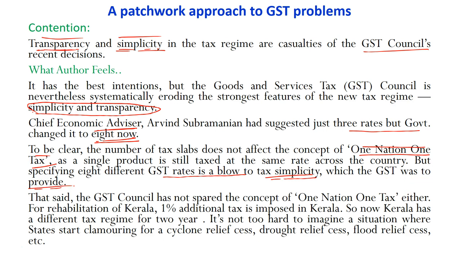Now, that said, the GST Council has not spared the concept of one nation, one tax also. To take an example, let's talk about Kerala. For rehabilitation of Kerala, 1% additional tax is imposed in Kerala. So now Kerala has a different tax regime for the next 2 years. The whole country would be charging one thing and Kerala would be charging 1% extra. It is not too hard to imagine a situation where states would start clamoring for a cyclone relief cess, drought relief cess, flood relief cess, etc. So we would never be able to have one nation, one tax. Rather, one nation, multiple taxes.